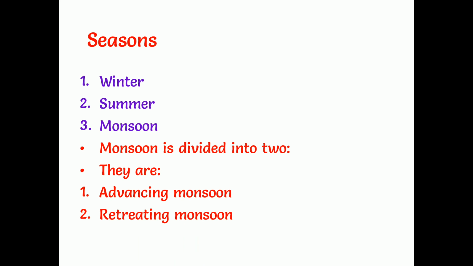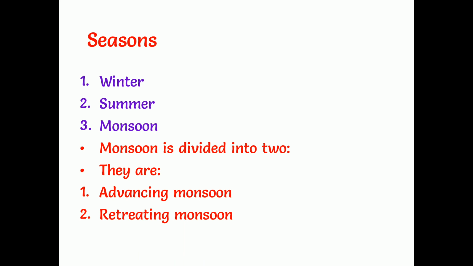And the next one is monsoon. Monsoons are again divided into two: one is the advancing monsoon and the other is the retreating monsoon. Advancing monsoon means the southwest monsoon, where cool air touches the Malabar coast, that is, the Kerala region, and from there the winds enter India, which makes all the regions cool, and there will be rainfall in many regions of India. This is happening because of the advancing monsoon.